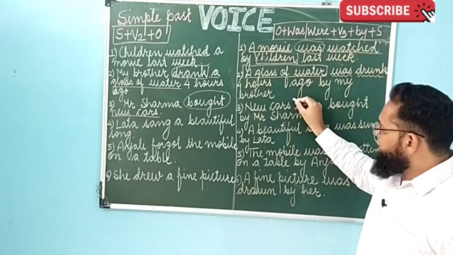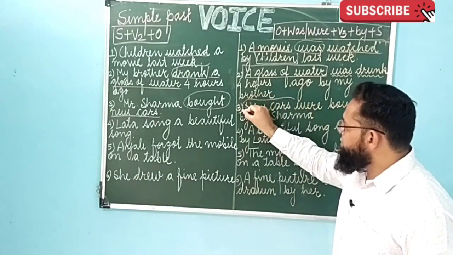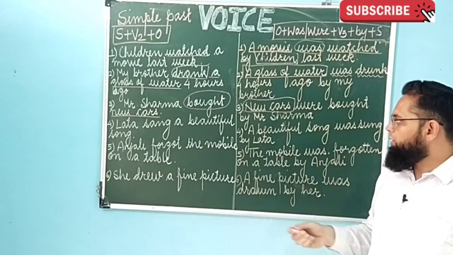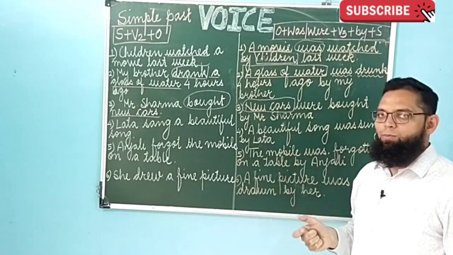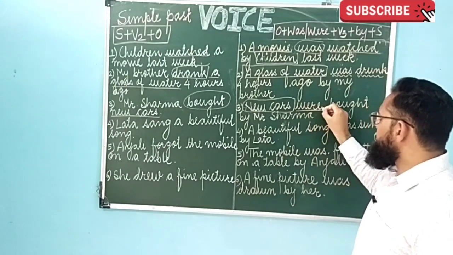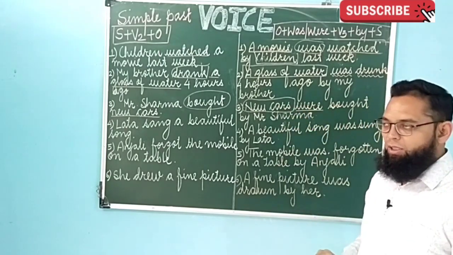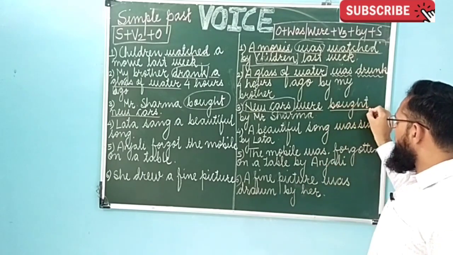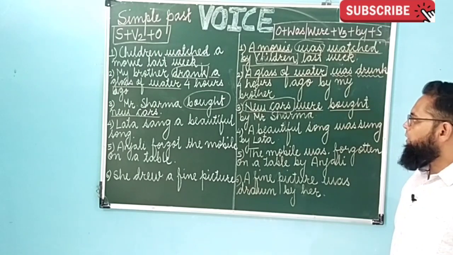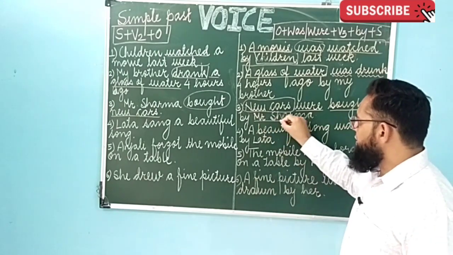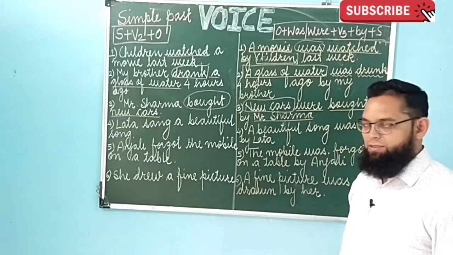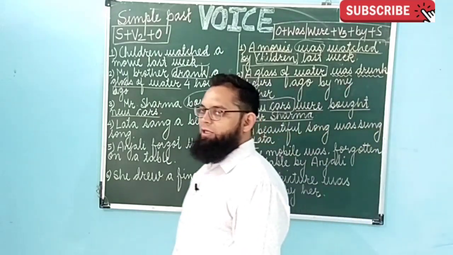So while converting it into passive, we have to use the object new cars. Now here cars is plural. That's why the helping verb were will be used. New cars were, third form is bought only. Bought is second as well as third form. New cars were bought by Mr. Sharma. This is the passive voice construction of that active voice sentence. Now let's proceed for the next sentence.